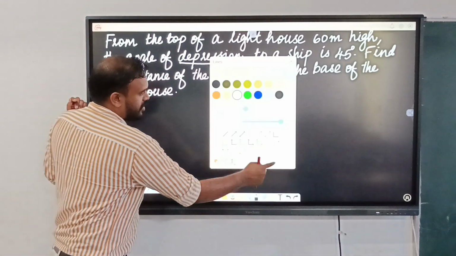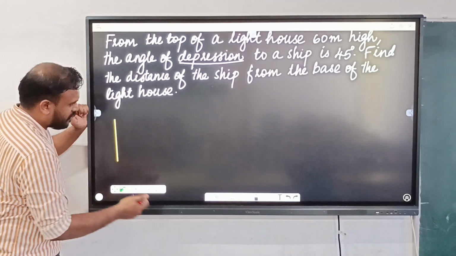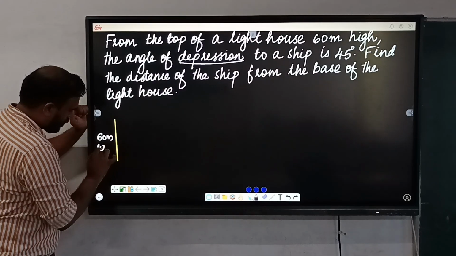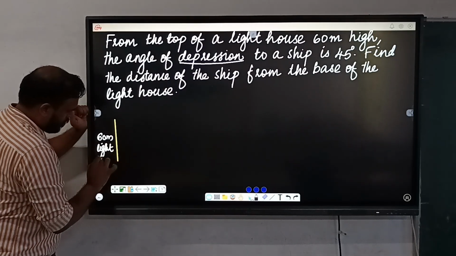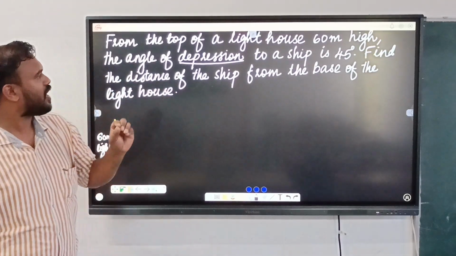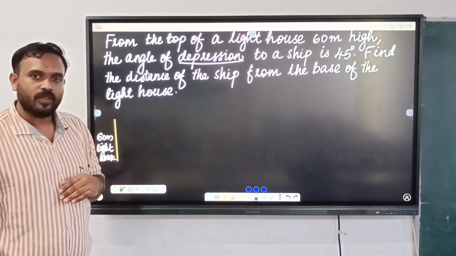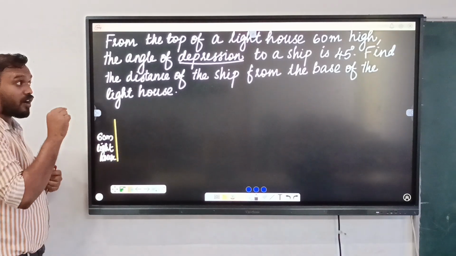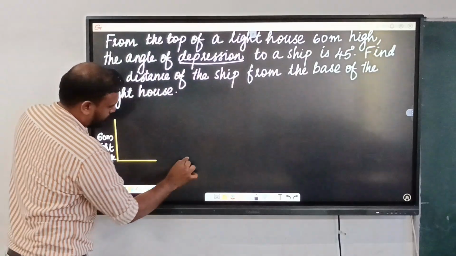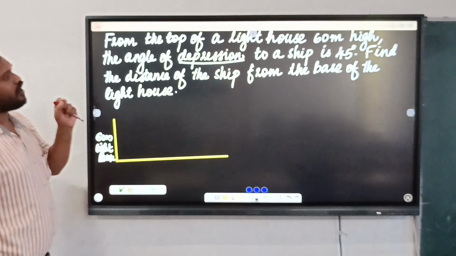So let us draw a lighthouse here. Okay, this is the 60 meter lighthouse. So from the top of a lighthouse 60 meter high, the angle of depression to a ship is 45 degree. So angle of depression to a ship. So we have to draw the horizontal line. Then angle of depression.